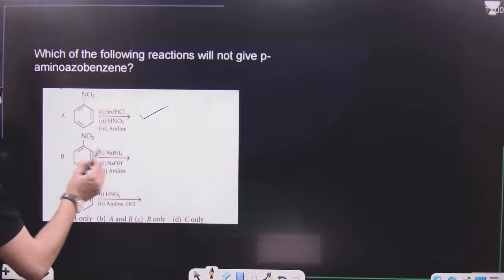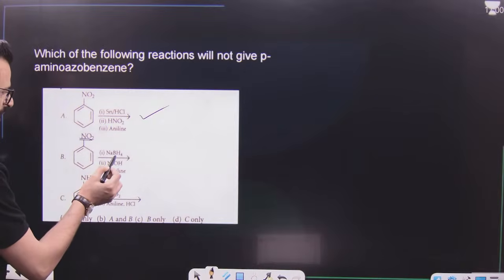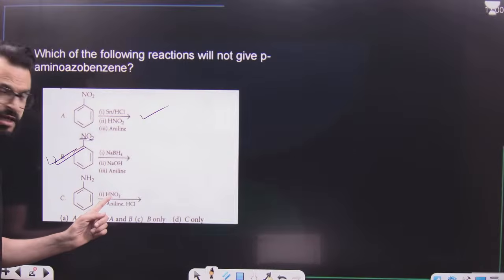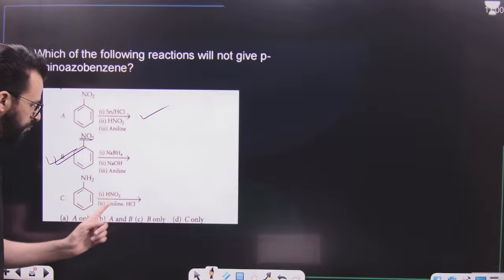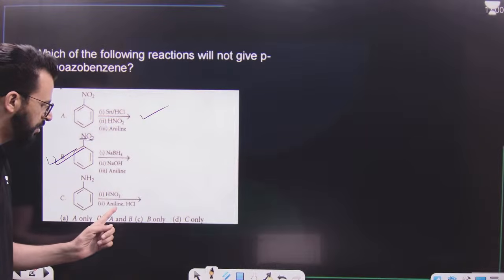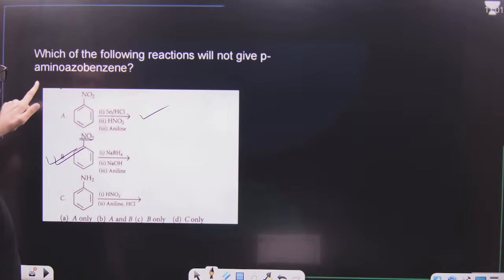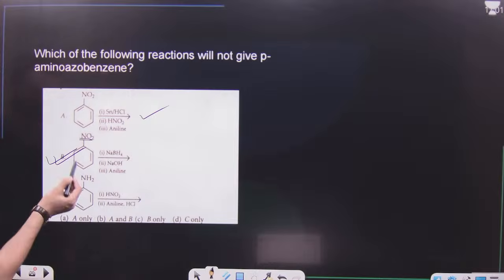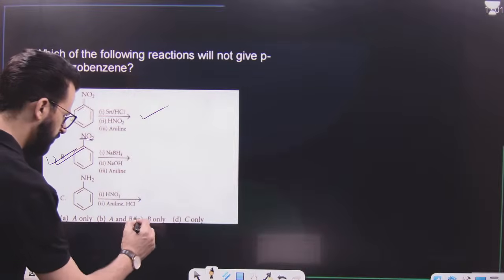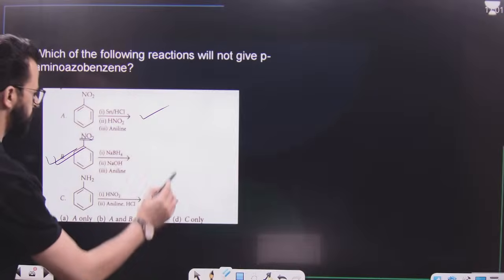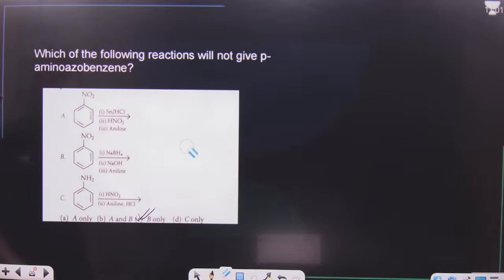Now, NO2 cannot be reduced by NH2, so it will not form. This NH2 on treatment with HNO2 will form diazonium salt. Diazonium salt on treatment with aniline can also form. So the question is, which of the following reactions will not give amino-azobenzene? It is only option B. Only B, because this can form, this can form. Only B is the right answer.